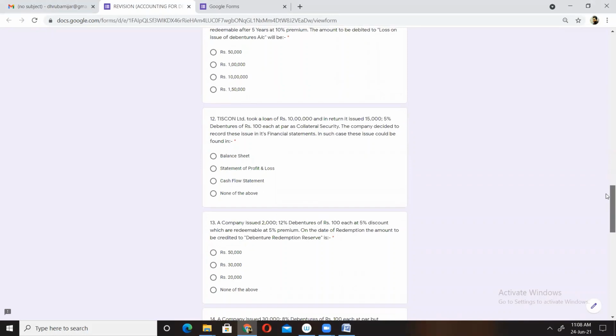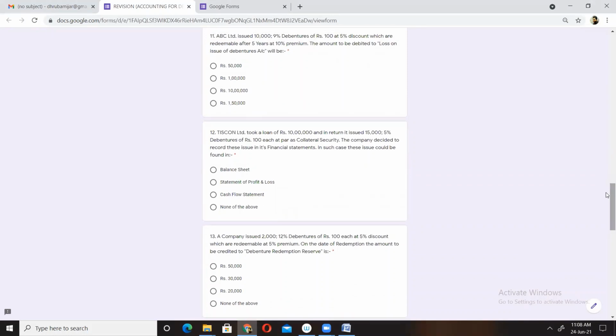Question number 11. So let's move to question number 11. Let's see what could be the correct option in question number 11. Just go through the question very nicely. Recall all the concepts which you have done, I used to say you have the notes. Open up your copies and try to solve the question and find out the correct option. Just go through the question in detail. Recall all the concepts.